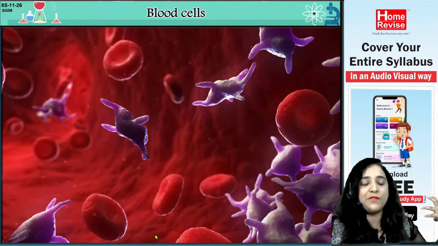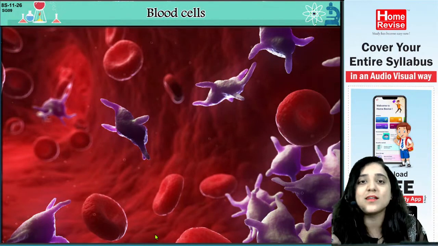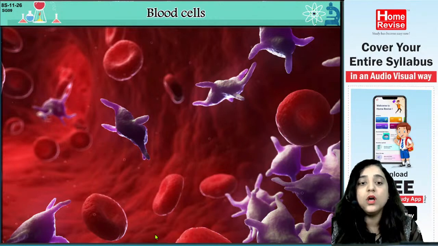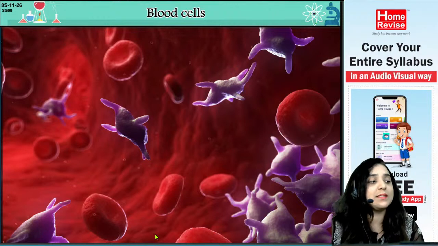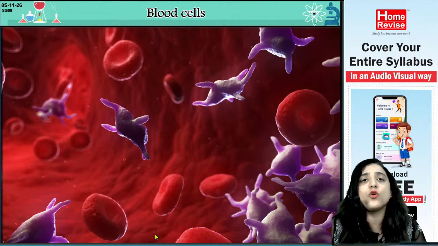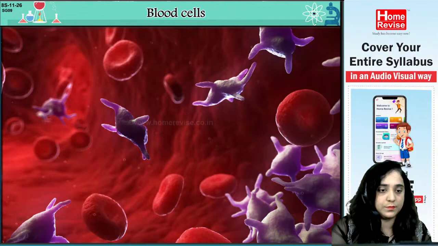When it starts raining, microbial infections start, and everyone gets a cold, fever, cough. At this time, if your WBCs are strong, they can fight against the microbial disease attacking your body. Basically, they are the soldiers of your body. They are protecting your body from all these viral things.